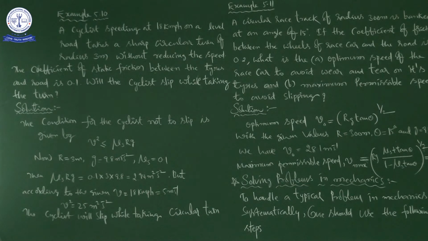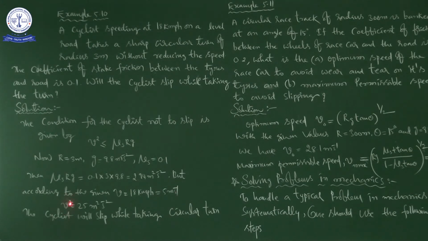Okay, afterwards, according to the condition, it is v square, not v. See this, it is v square. But according to the given data, v is equal to 18 kilometers per hour. So if we convert 18 kilometers per hour into meters per second, then it is 5 meters per second.